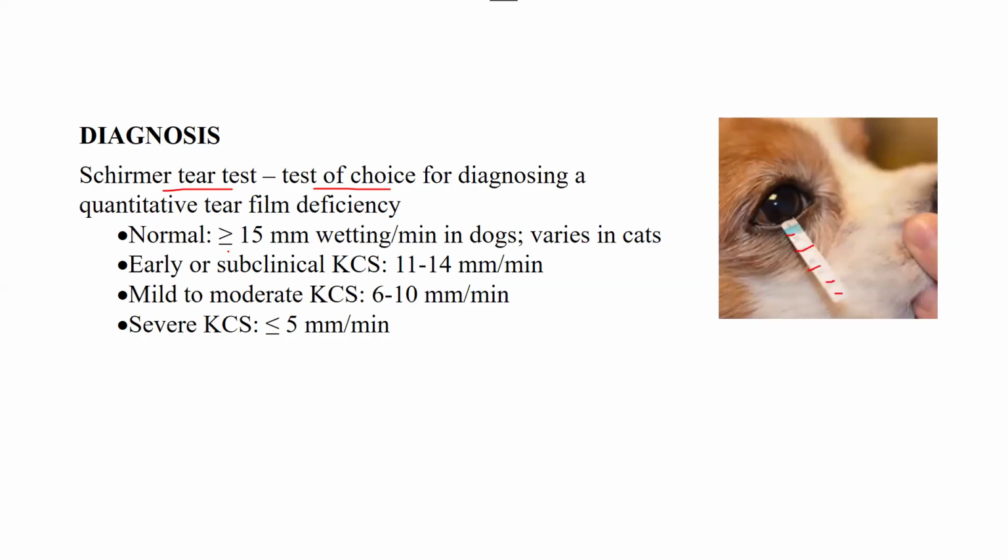If it is more than 15 of wetting per minute in a dog, that is normal for dogs, and it is variable in cats. But if you see a value of 11 to 14 per minute wetting, it is early or subclinical KCS, so it's your red flag. Then if it's 6 to 10 per minute, it's mild to moderate KCS, and if it's less than 5 per minute, it is severe KCS. You should remember these values. Although in the exam they do give normal reference values, you should still keep in mind the levels for early, mild to moderate, and severe KCS.